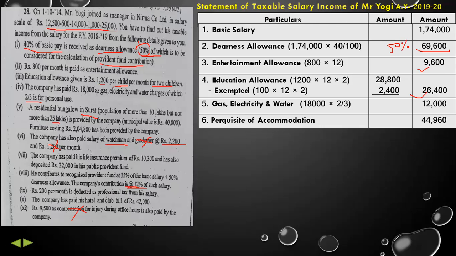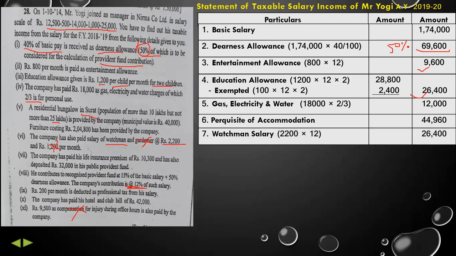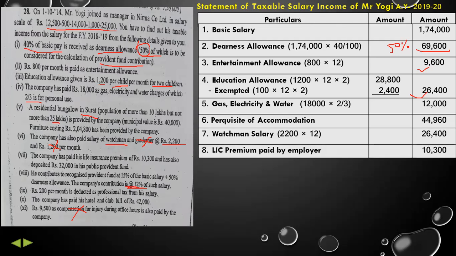Then company has also paid salary of watchman and gardener. Gardener facility is tax free. So watchman salary 2200 into 12 is equal to 26,400 rupees. Then company has paid life insurance and PPF on behalf of employee.